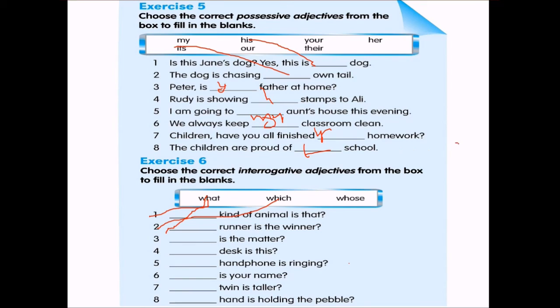Whose phone is ringing? What is your name? Which twin is taller? Which hand is holding the pebble? Two hands are there, so which hand is holding the pebble?